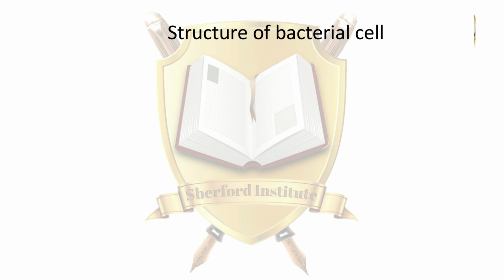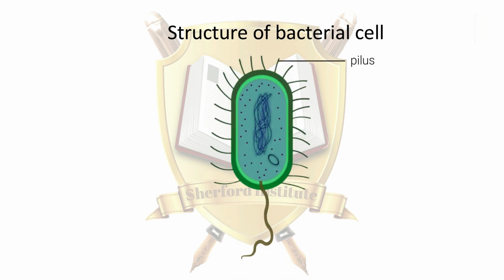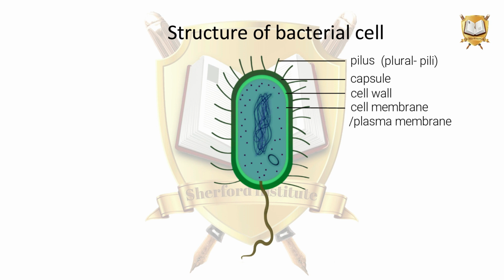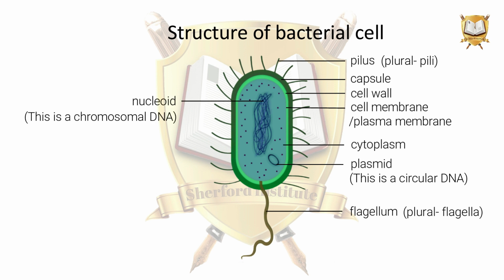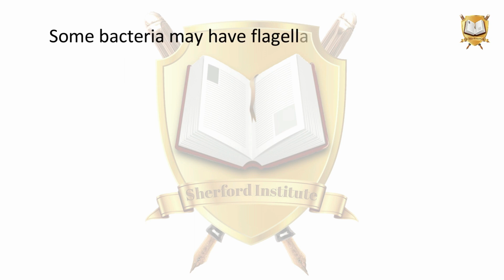Structure of a bacterial cell. Pilus, the plural is pili, capsule, cell wall, cell membrane or plasma membrane, cytoplasm, plasmid, this is a circular DNA, flagellum, the plural of flagellum is flagella, nucleoid, this is the chromosomal DNA, ribosomes. Some bacteria may have flagella and some may not.